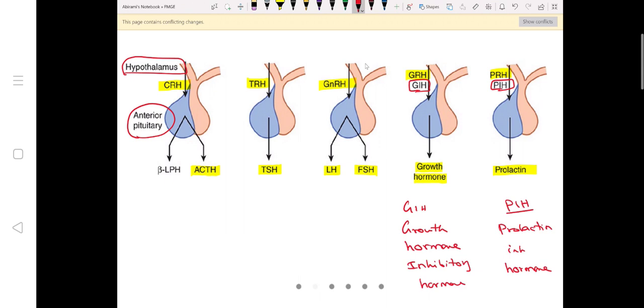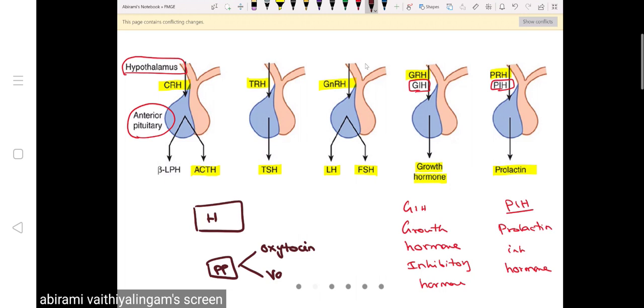Now we'll see how hypothalamus controls the posterior pituitary. This is hypothalamus and this is posterior pituitary. What are the hormones of posterior pituitary? Posterior pituitary hormones are oxytocin and vasopressin. The releasing hormones for anterior pituitary are produced from hypothalamus. But as far as posterior pituitary is concerned, oxytocin and vasopressin themselves are produced from the hypothalamus only.